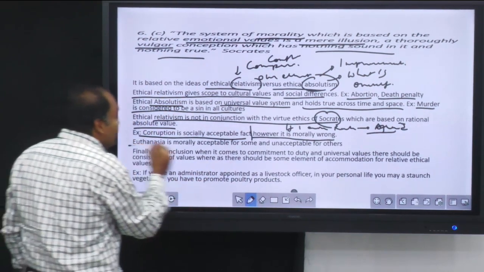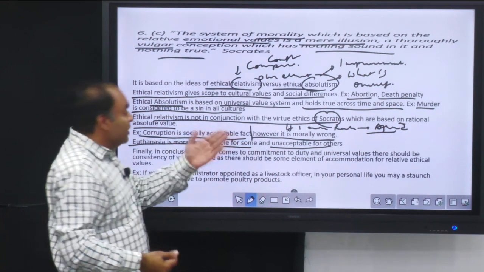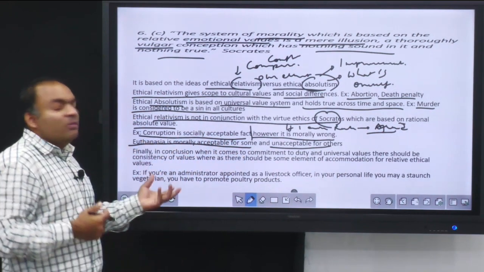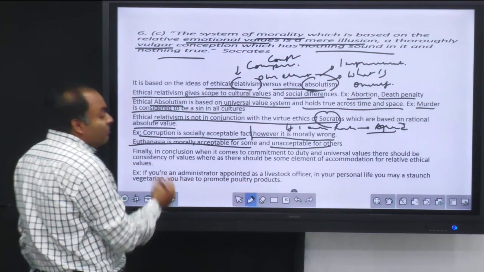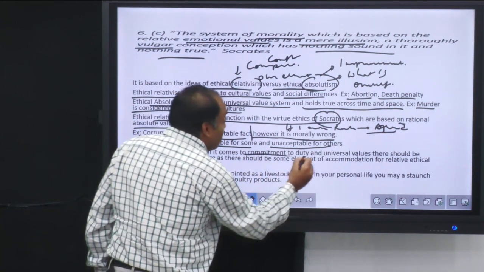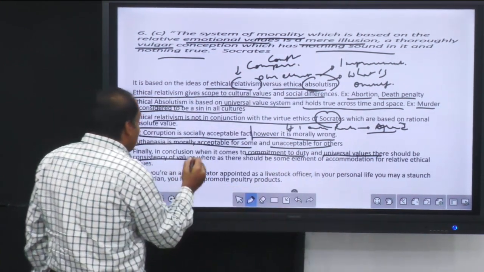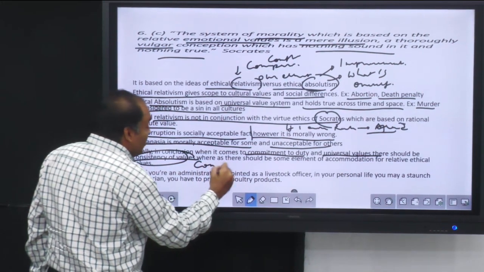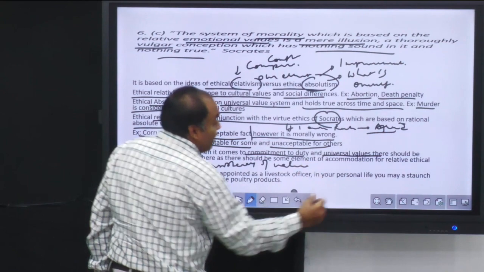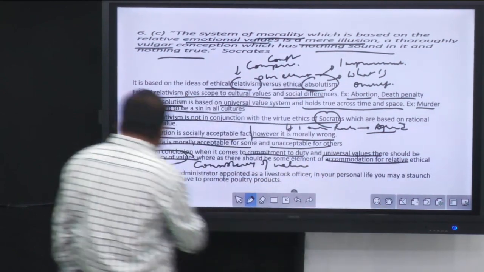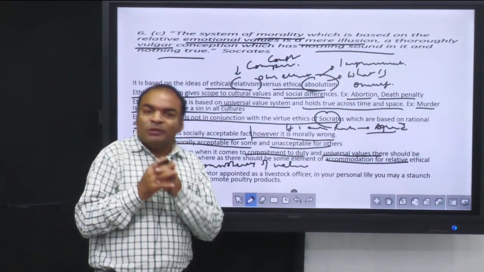Then euthanasia is morally acceptable for some, but unacceptable for others. So again, we have one more example like abortion and the death penalty, where euthanasia may be acceptable for some people and may not be acceptable in some societies. Then finally, in conclusion, we can say that commitment to duty and universal value, there should be consistency of values. So here the keyword is consistency of value system and accommodation of relative ethical practices. That is, your relative ethical practices should be in line with your absolute values.